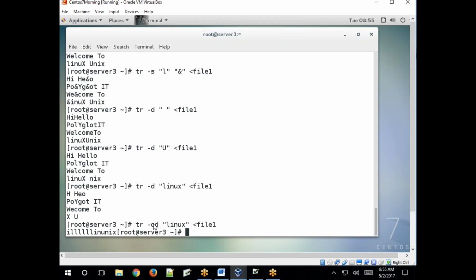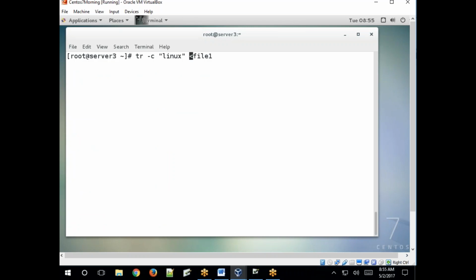The remaining characters. So if you want to replace, remove D, just specify, then specify new line character.